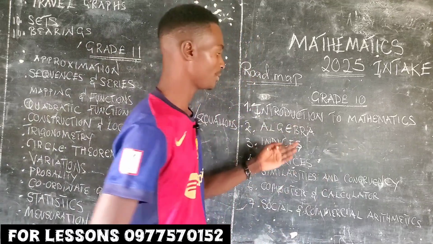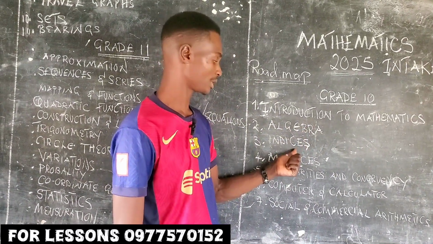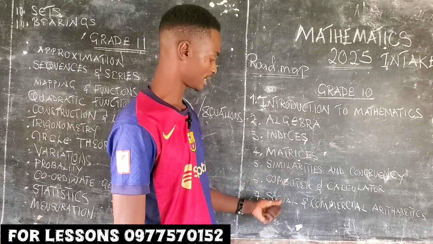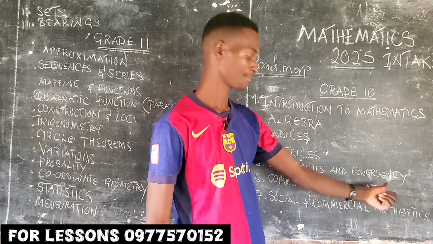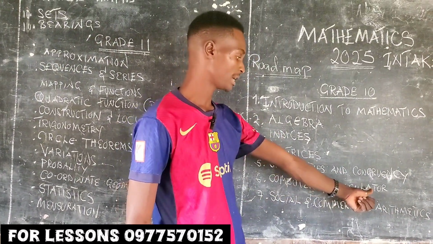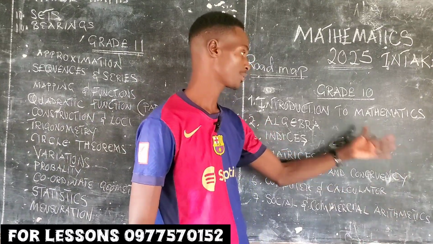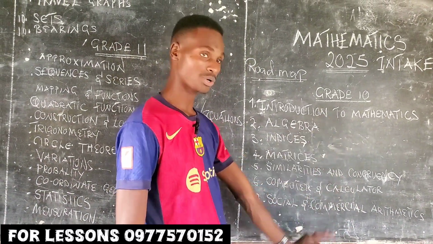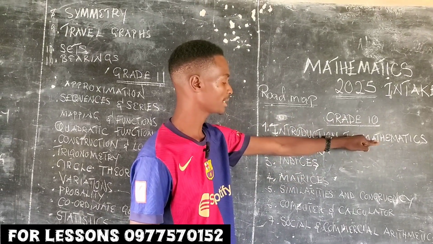Then you also look at algebra, indices or index notation, matrices. I'm supposed to write sets here, but anyway, it's on the other side. Similarity and congruency, computer and calculator, social and commercial arithmetic. So these are some of the topics that we will cover. This is the roadmap. We started with the introduction to mathematics.